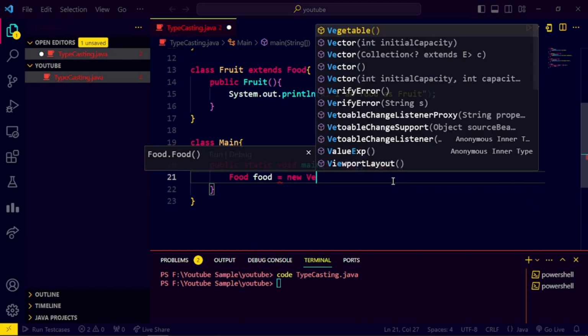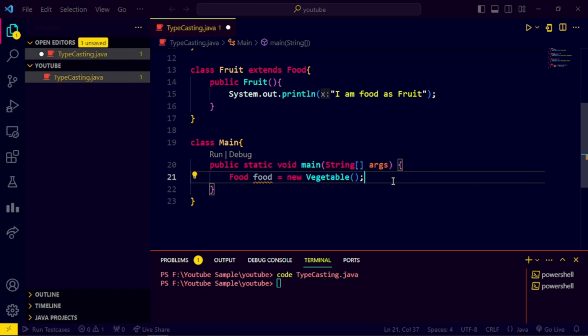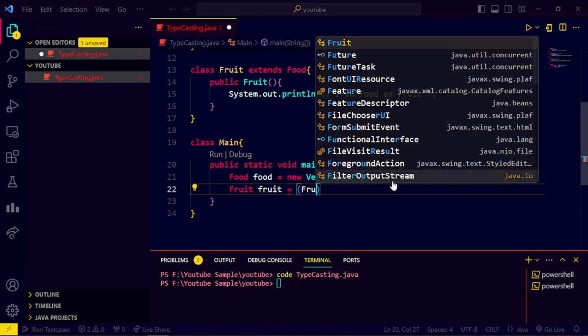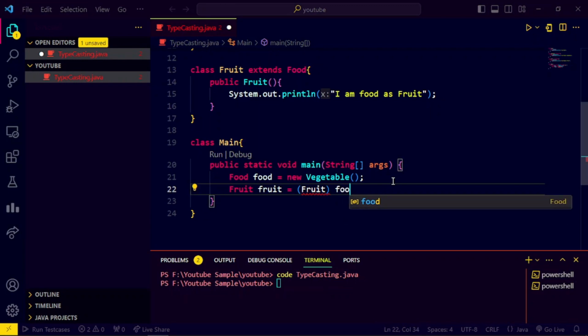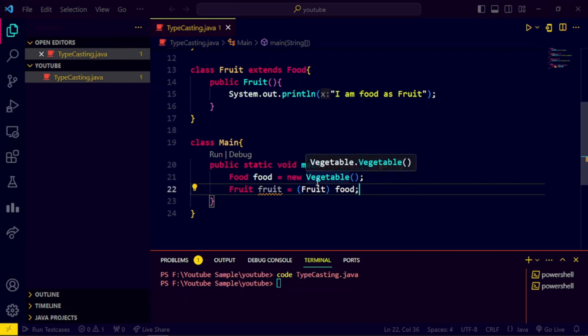So food is equal to, what was that? Yeah, new vegetable, and then is equal to fruit and food. We are creating a new vegetable object which is being referred by this food class reference variable. Now we are typecasting this food reference variable to food type. Now this total thing which is there in the right hand side is considered as a fruit item. Now this fruit item can be referred by fruit. In the right hand side there is food object. In the left hand side also food reference variable. So same type. There is no compilation issue.